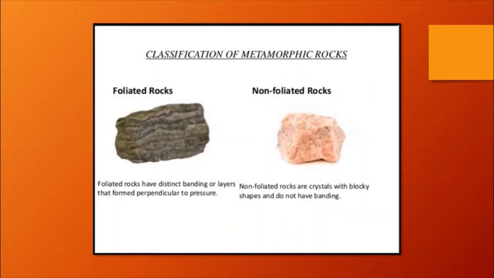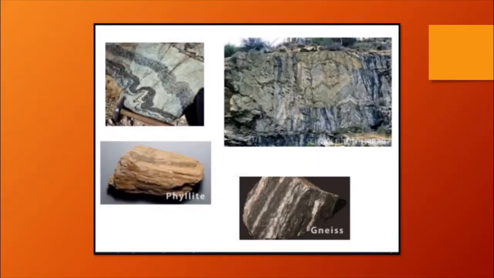We have classification of metamorphic rocks: foliated rocks and non-foliated rocks. Foliated rocks have banding or layers that form perpendicularly because of the pressure. You can see that sedimentary rocks are also formed in strata, but the formation is different. Non-foliated rocks are crystals with blocky shapes and do not have banding. That is the difference between foliated and non-foliated rock. As I told you, you can see table 6.2, how the original rock undergoes changes of temperature and pressure, and the metamorphic rock is formed.